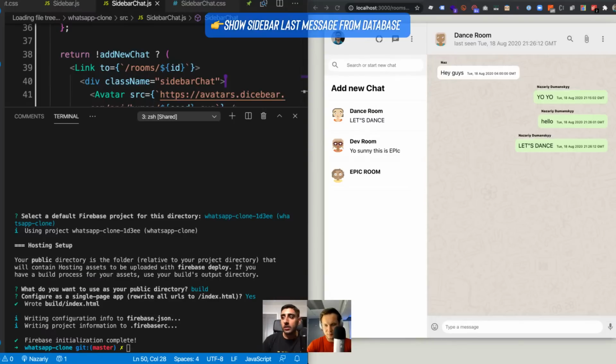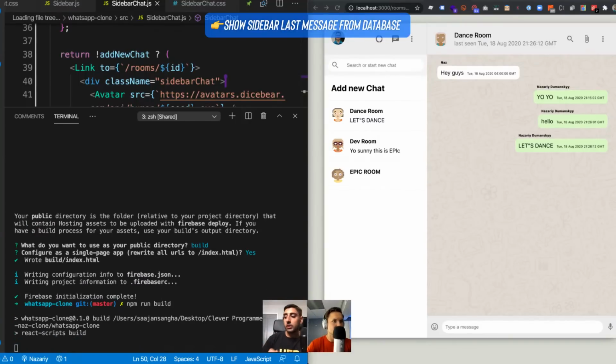Now what we need to do is npm run build. This will create an optimized production build. It will strip out all the developer stuff, like hot reloading, all the heavy things we don't need in the actual production version. Because in production you just want the app to load as fast as possible. So it strips out all the cool toys and gimmicks and puts it into the build folder.